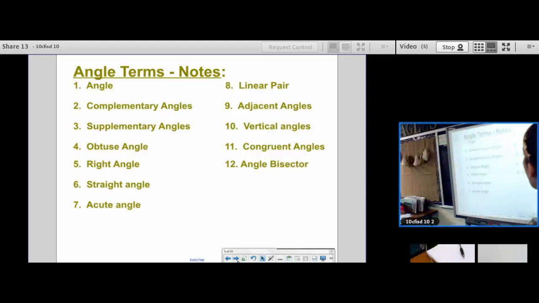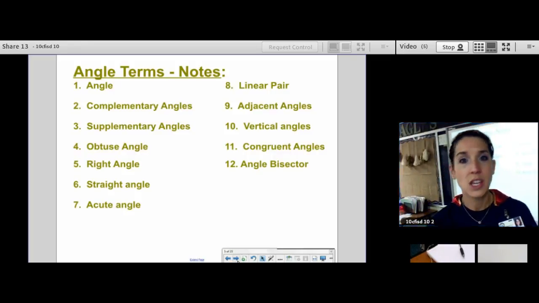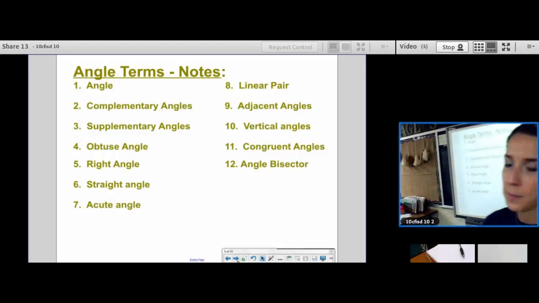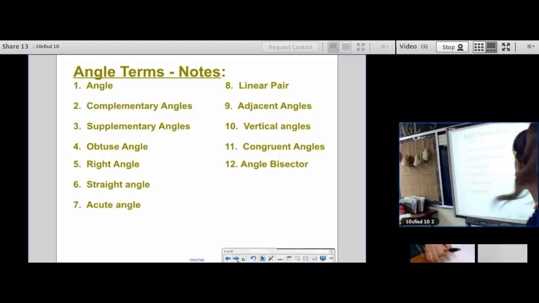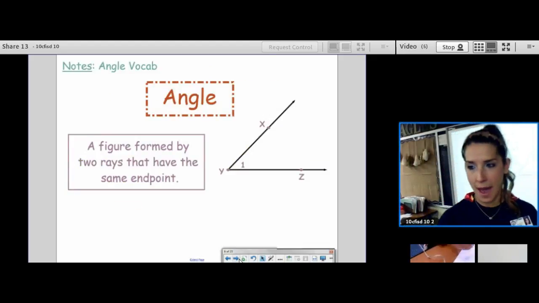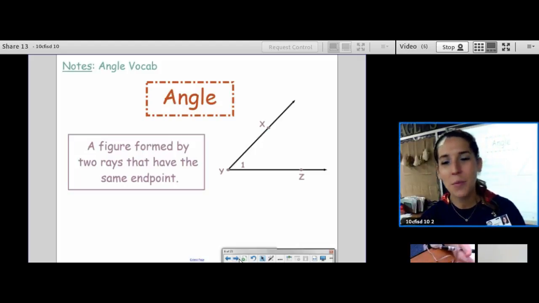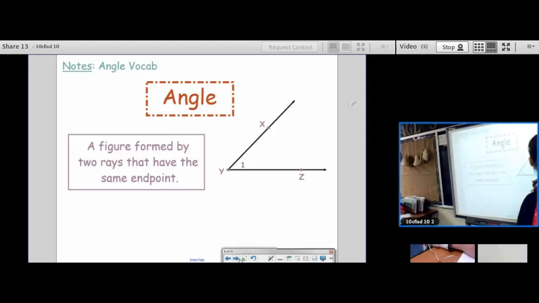Okay, so make sure you have all 12 words written down on your notes page that was provided to you so that you can begin studying and getting to know these words really well. Now I want you to flip your notes over and go to the back bottom of your notes. There's some white space under there. We're going to talk about what an angle is, since this is the angles unit, and about how to name an angle, the notation that we use. So on the back bottom of your notes, go ahead and draw this angle exactly as you see it.